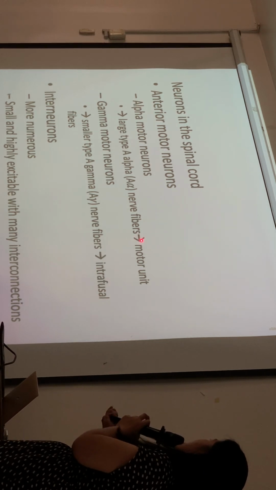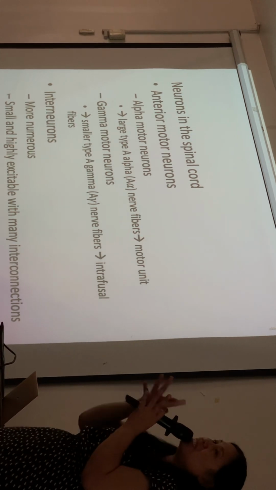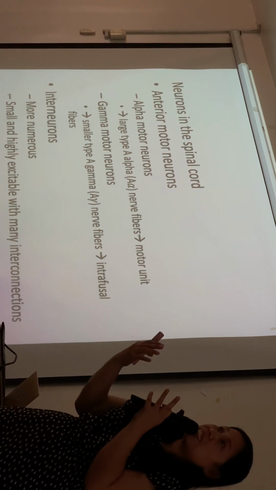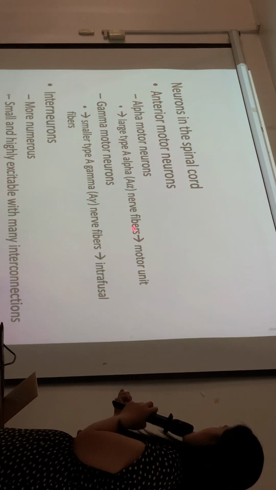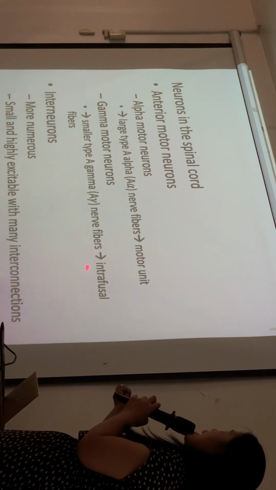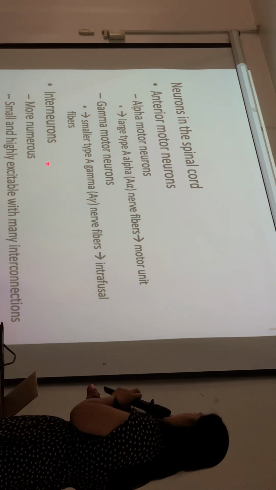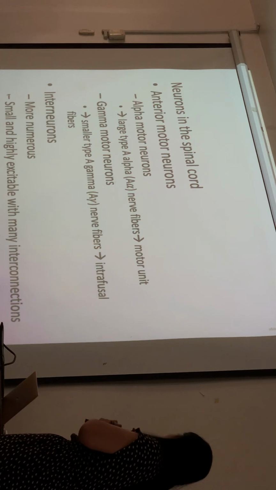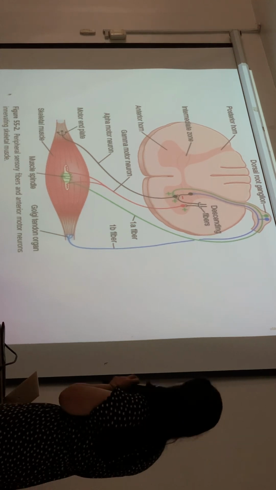And these A alpha nerve fibers, or the alpha motor neurons, are what comprise the motor unit. They innervate the muscles used for skeletal muscle contraction, the one we discussed in the skeletal block. But the gamma motor neurons are the smaller type of nerve fibers, and they go to the intrafusal fibers, which we will discuss later on. There are also a lot of interneurons, which are small and highly excitable neurons with many interconnections in the gray matter.